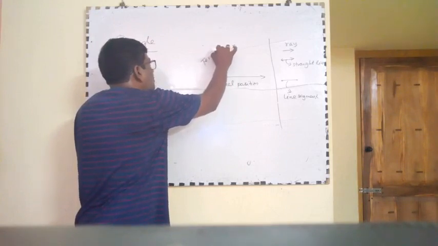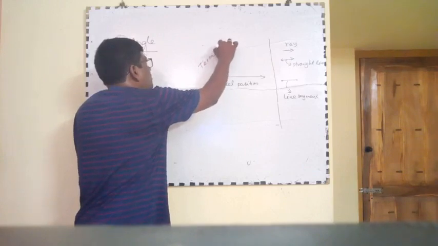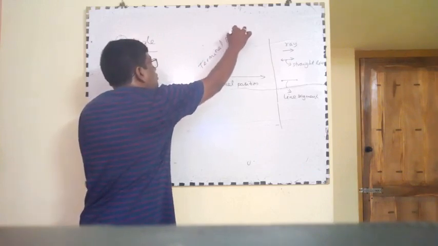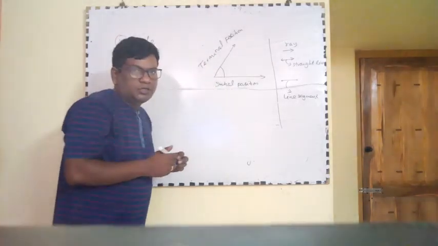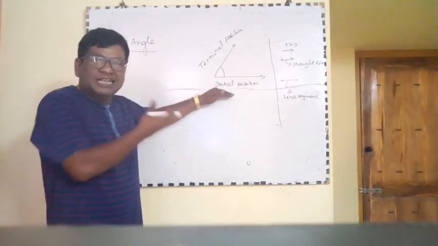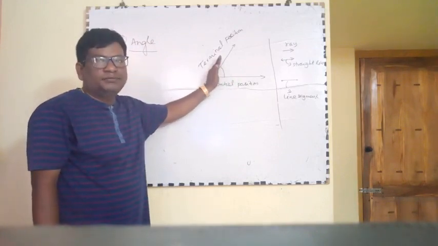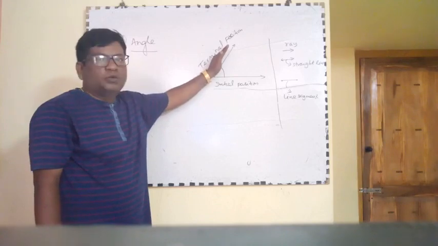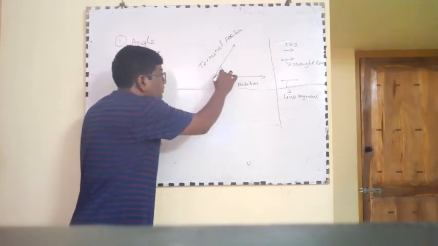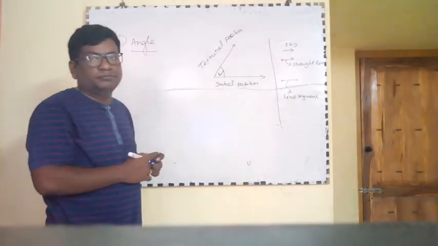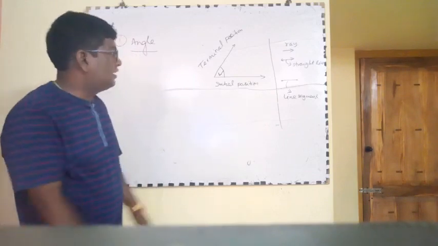Terminal position means final position, and initial position means starting position. The shape formed between the two positions is called an angle.